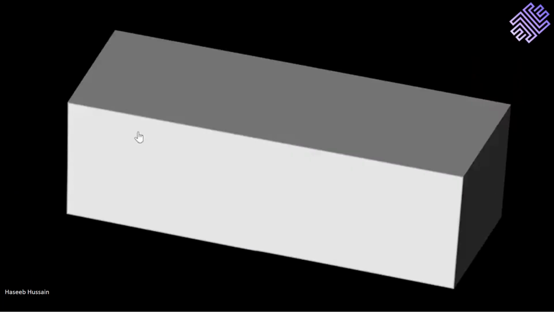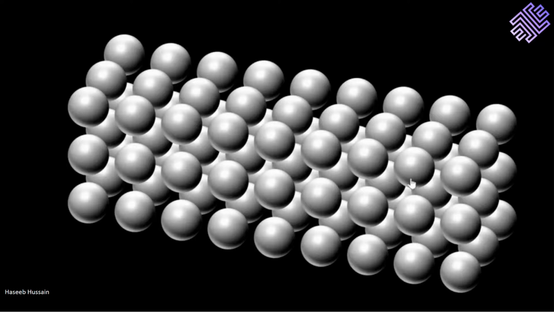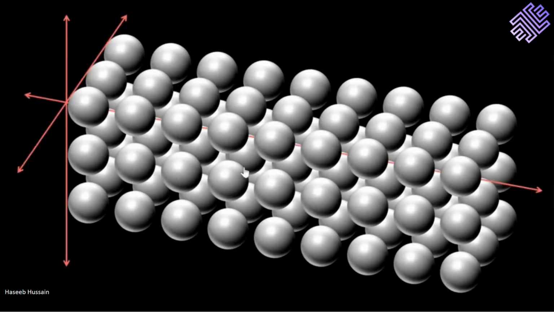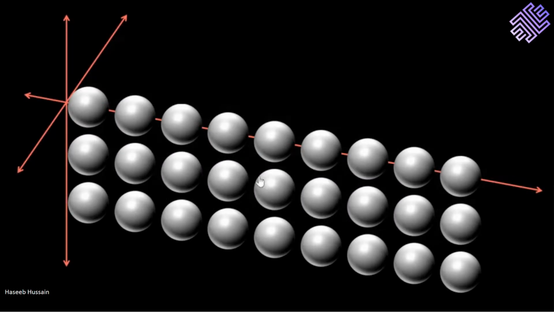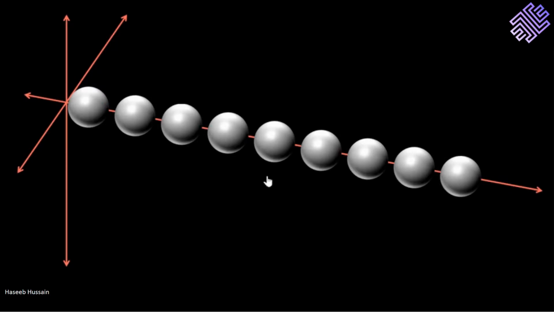In order to understand thermal expansion, we first need to briefly discuss the atomic structure of substances. We know that all solids are made up of atoms that are arranged in a regular pattern as seen in the image. Let's dissect this pattern to obtain a single layer of atoms, and within that single layer, let's isolate a single row of atoms. These atoms are currently stationary, which is only possible at absolute zero temperature. Normally, these atoms are in state of constant vibration.